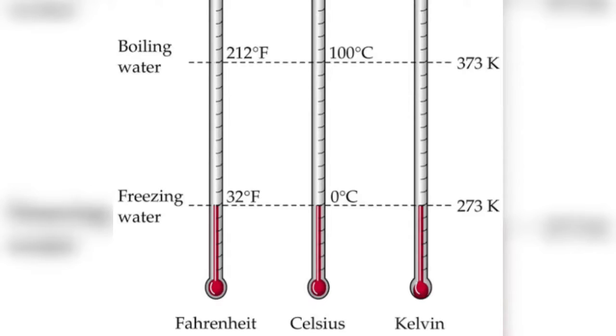So pictorially we can say that the freezing point of water is 32 degree Fahrenheit on the Fahrenheit scale, 0 degree Celsius on Celsius, and 273 Kelvin on the Kelvin scale. Similarly, the boiling point of water is marked as 212 degree Fahrenheit, 100 degree Celsius and 373 Kelvin on the various scales.